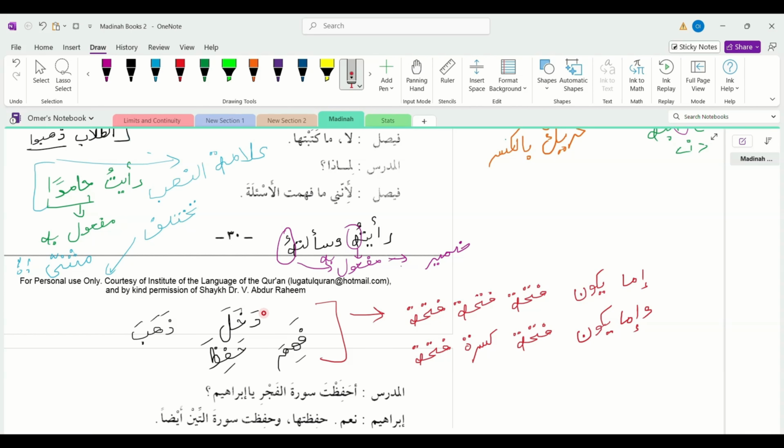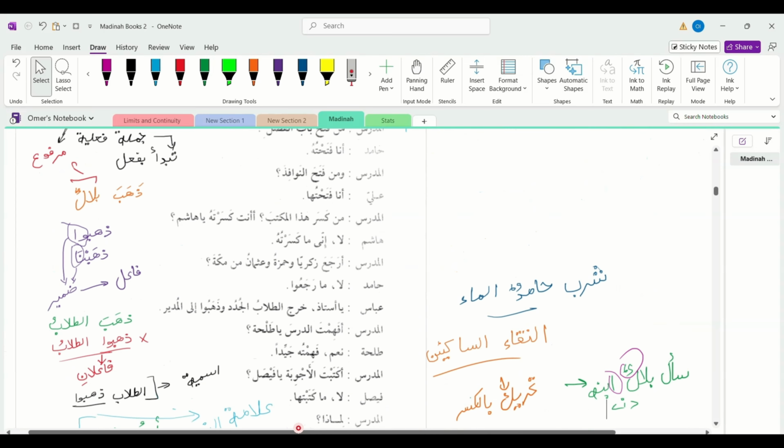For example, the first letter will have the fatha, the second letter will have a fatha or a kasra. For example, fahima is he understood, hafiza is he memorized, dakhala is he entered, dhahaba is he went. So the first and third letters will have the fatha, and the second letter may have fatha or a kasra.